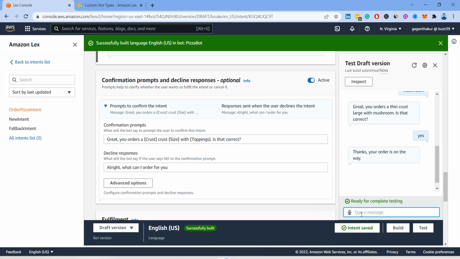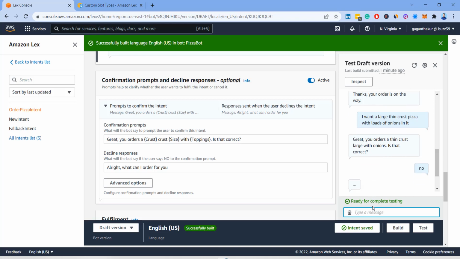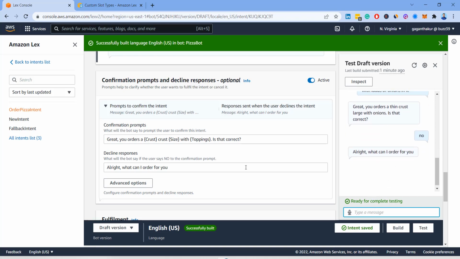So let's try one more time. I want a large thin crust pizza with lots of onions in it. Okay, let's see. Great, you ordered a thin crust large with onions, is that correct? I'll say no. When I say no, all right, what can I order for you? So it will just play this.